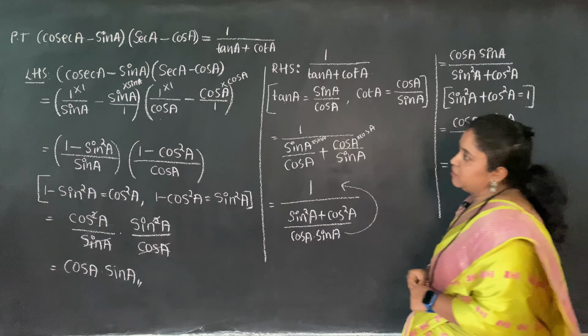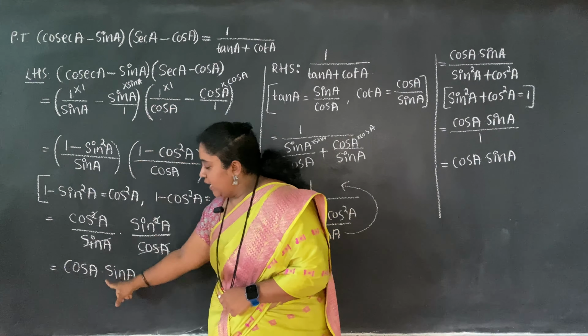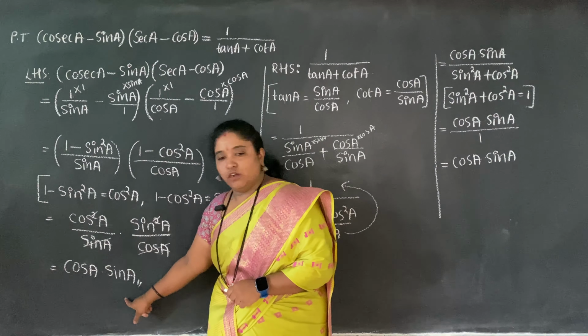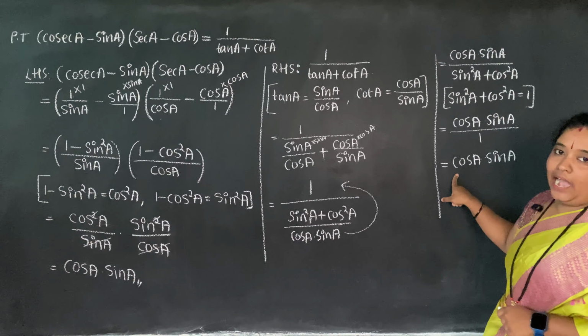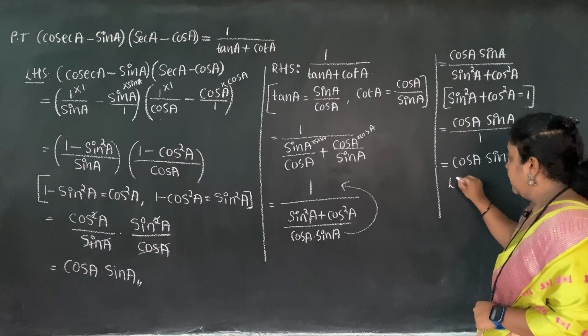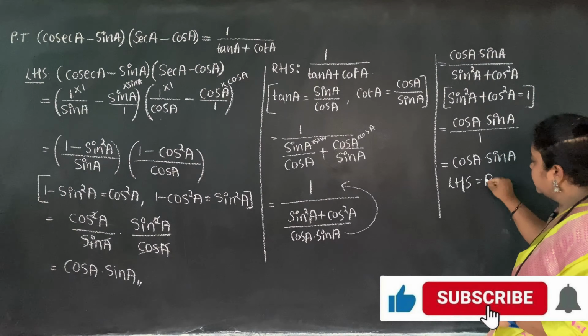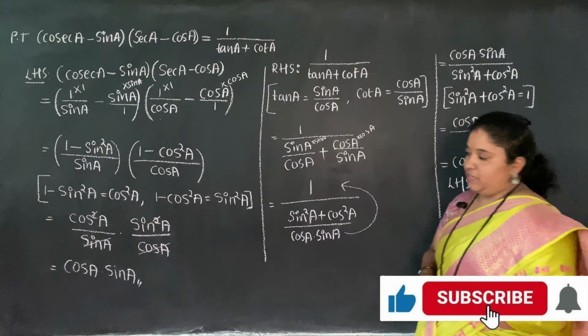Look at the LHS simplification. At the end of the LHS simplification, I got cos A into sine A. At the end of the RHS simplification also, I got cos A into sine A. So at the end, I'll write LHS is equal to RHS.